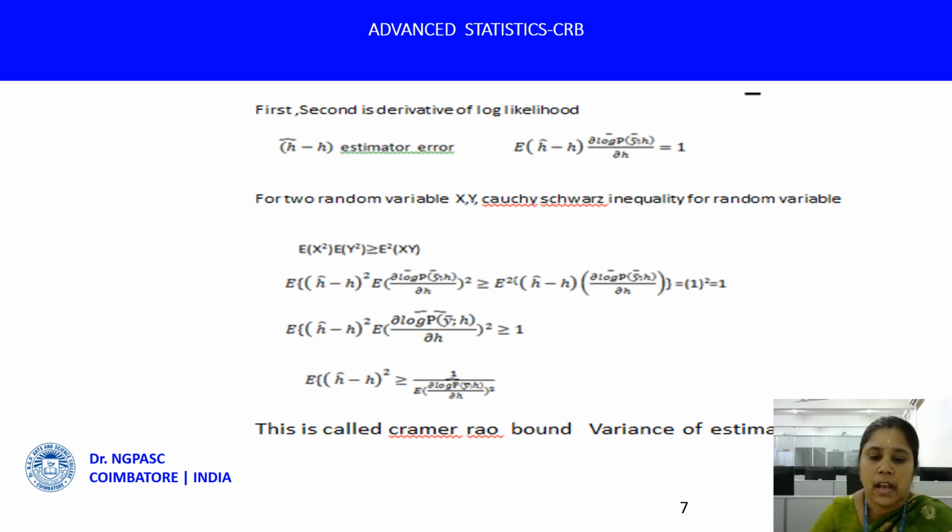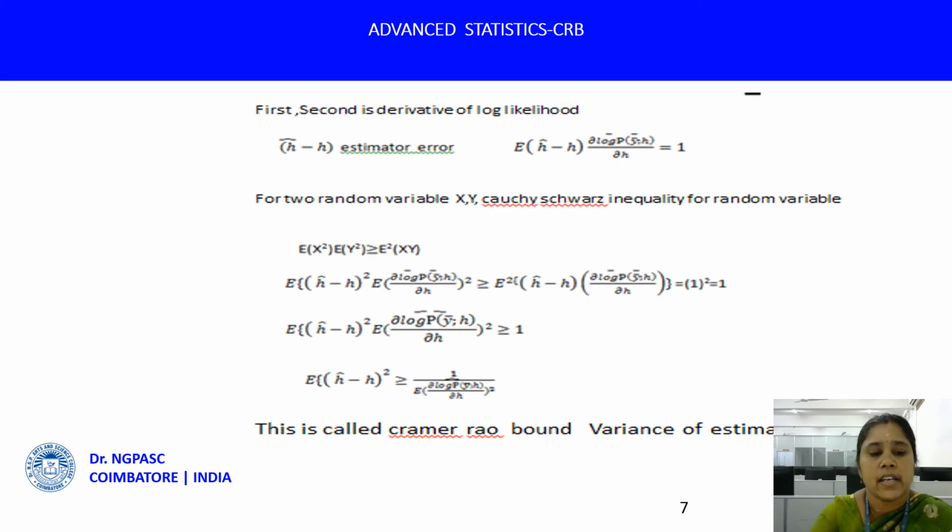We know the Cauchy-Schwarz inequality for two random variables x and y: E of x squared times E of y squared is greater than or equal to E squared of x times y. Treating the random variable x as h hat minus h and y as the partial derivative ∂/∂h of log p(y bar; h), the Cauchy-Schwarz inequality gives E of (h hat minus h) squared times E of (∂ log p(y bar; h)/∂h) squared is greater than or equal to the square of E of (h hat minus h) ∂/∂h log p, which is exactly 1 squared, equal to 1.